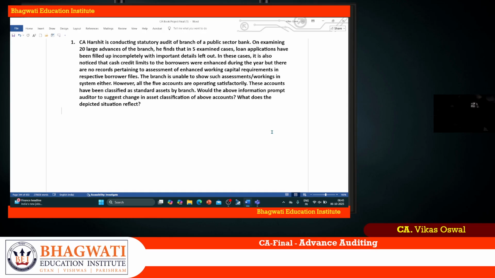Would the above information prompt the auditor to change the asset classification on the above accounts? What does the depicted solution reflect? So here, basically, is it a wrong asset classification? They have classified them as standard asset. For the purpose of provisioning, your classification of assets should be standard asset, then substandard asset, then doubtful asset and loss asset. Okay. So in this case, the account becomes NPA when it ceases to generate income. All accounts are operating satisfactorily, so there is no reason that we should reclassify the assets. So not required.